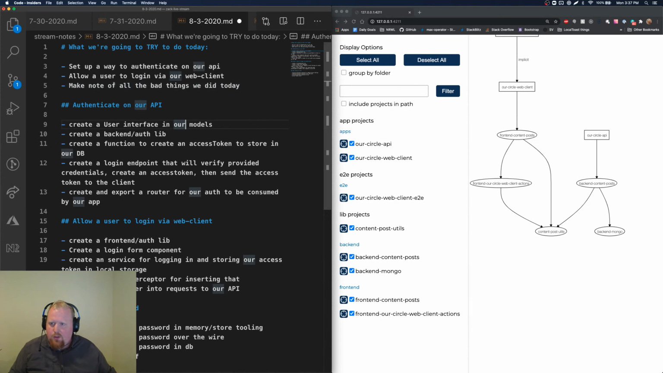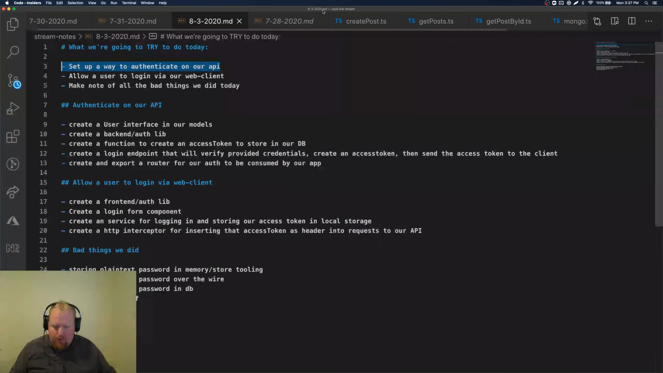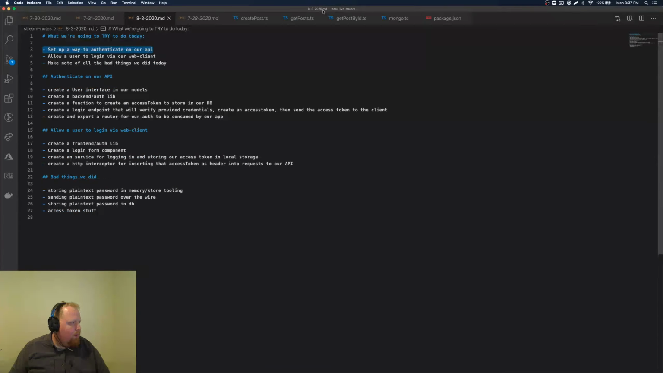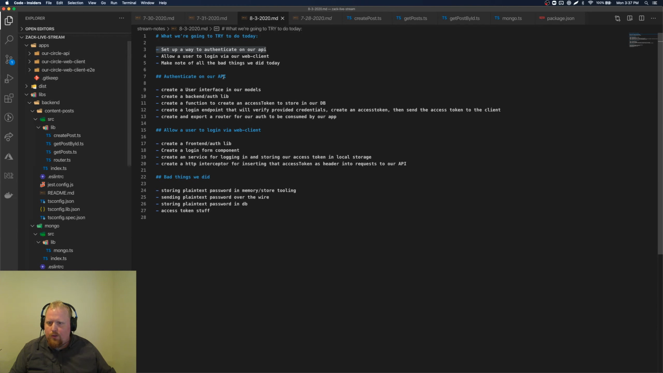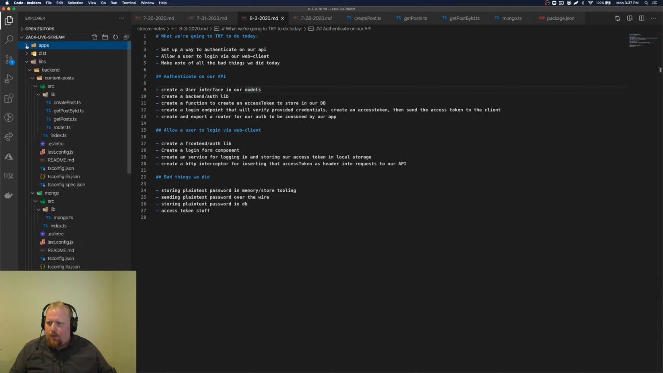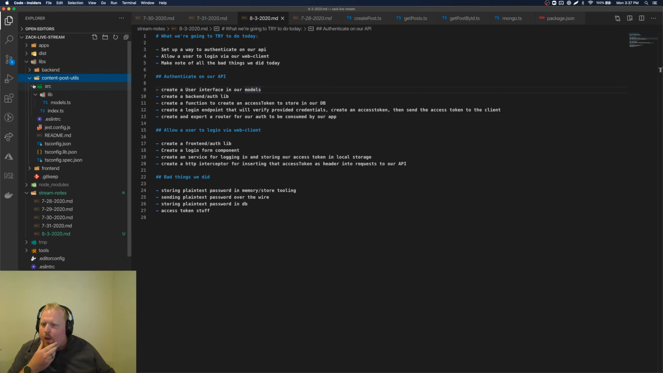So let's jump in and let's start looking at authenticating in our API. So let's full screen this. I'm going to make things a little bit smaller. And we're going to go to, well, first, let's see. We're going to create a user interface in our models. So we've already got our content post utils here.